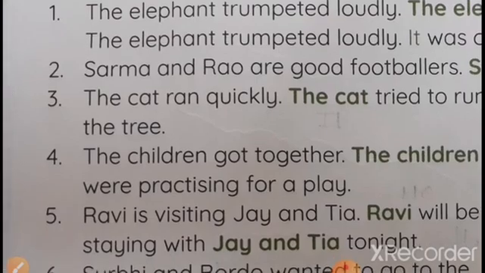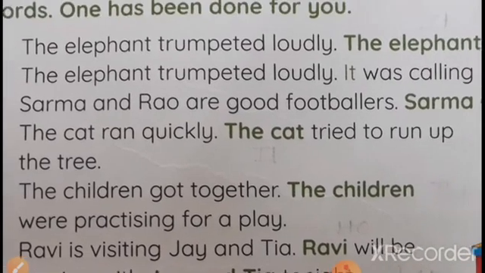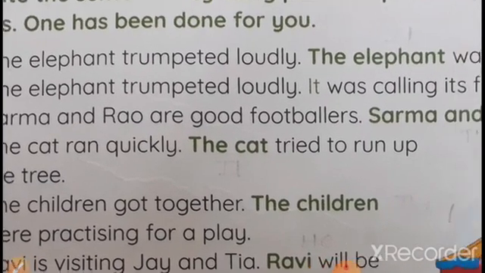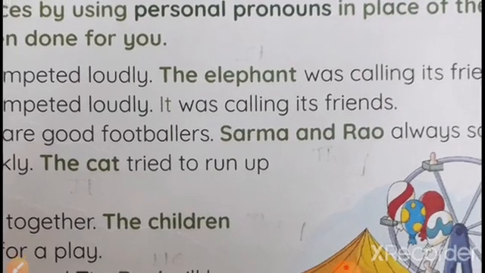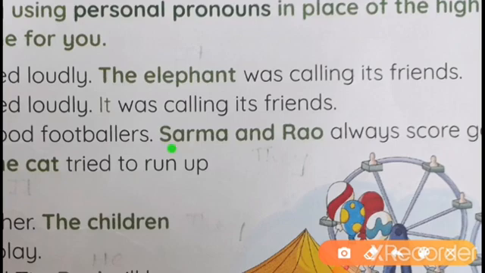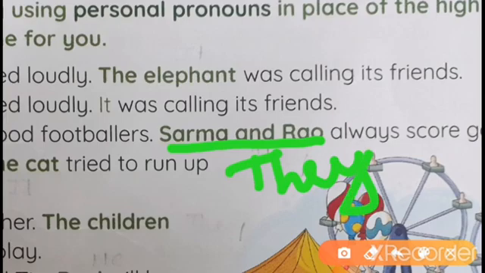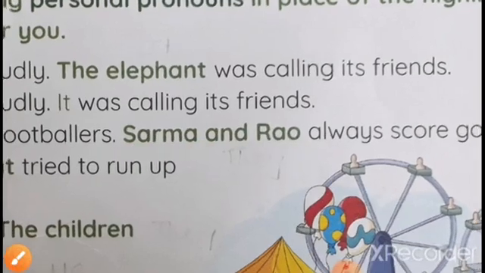Now come to the second question. Sarma and Rao are good footballers. Sarma and Rao. In place of this, what will we write? They. Sarma and Rao means we are talking about the third person here.